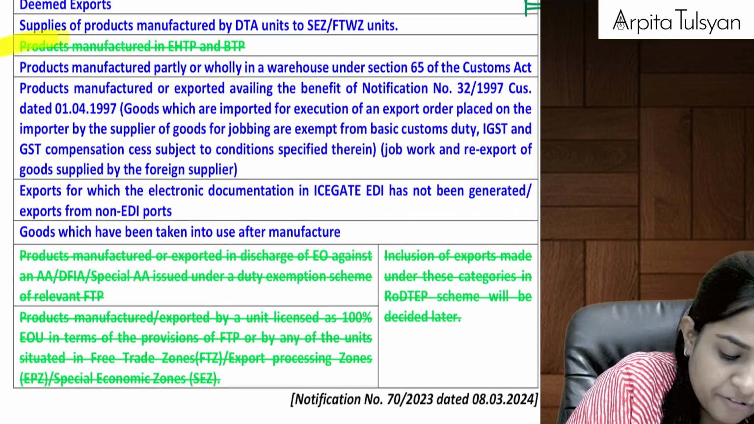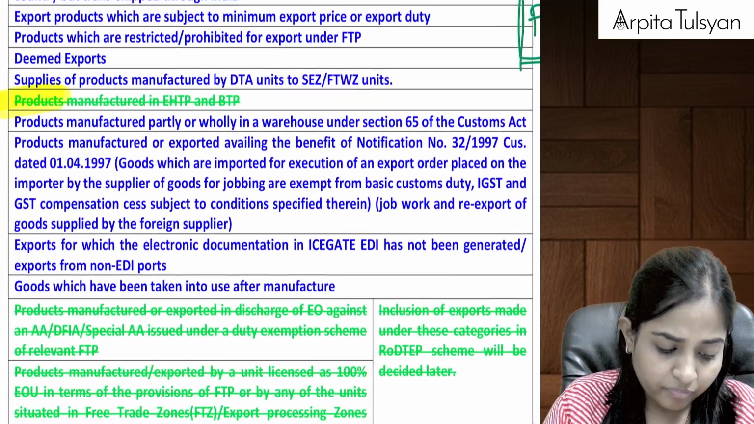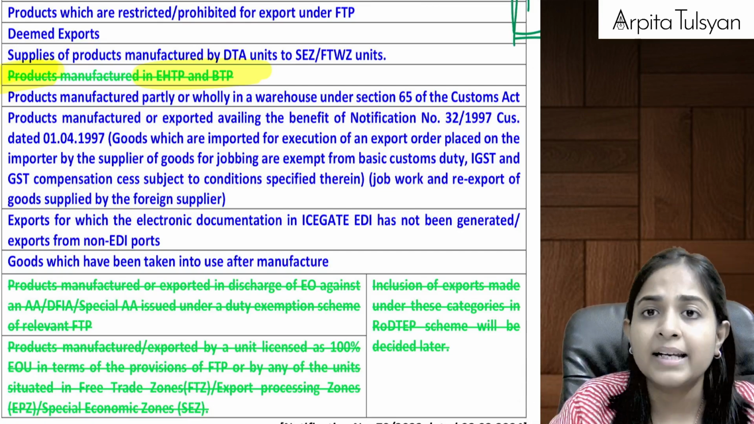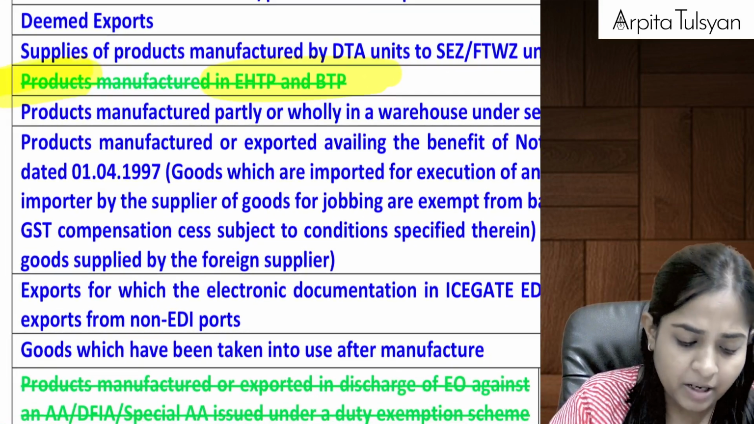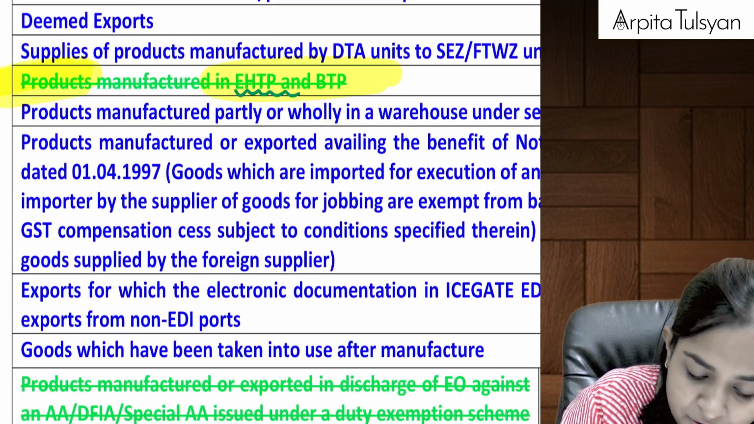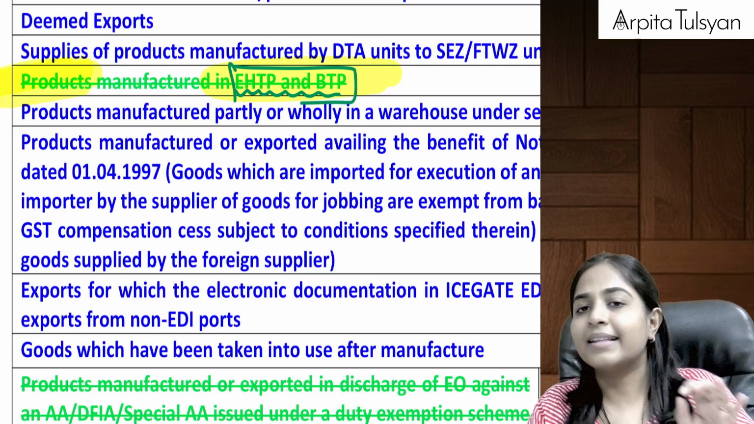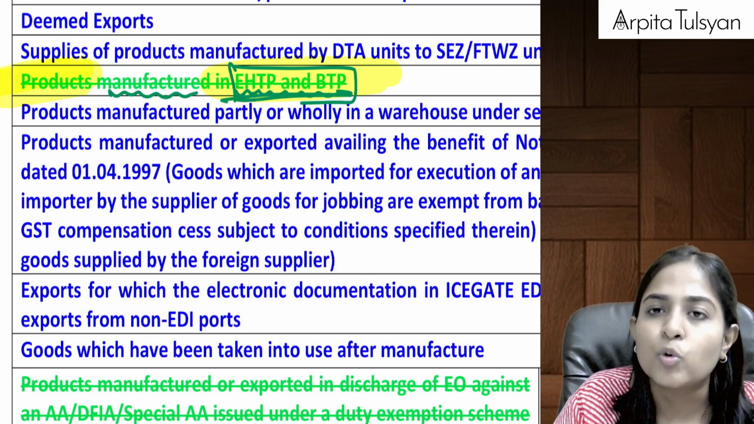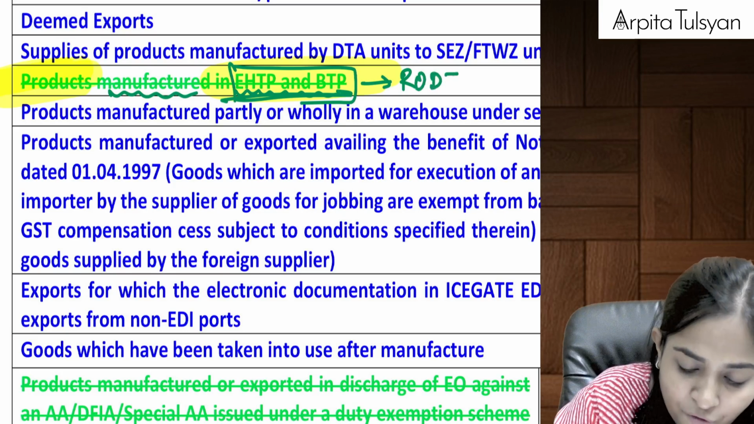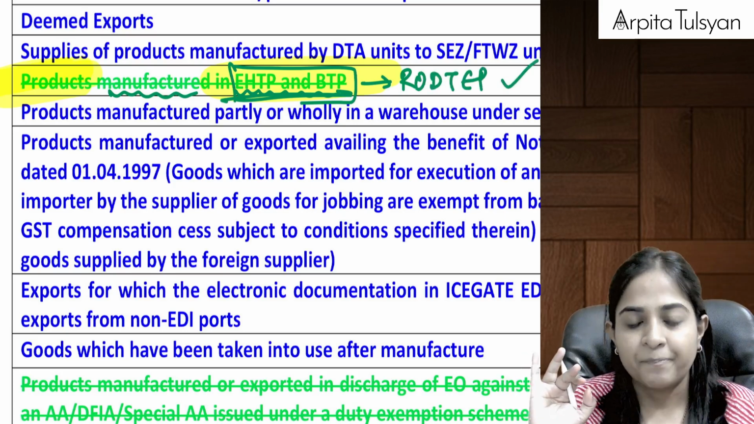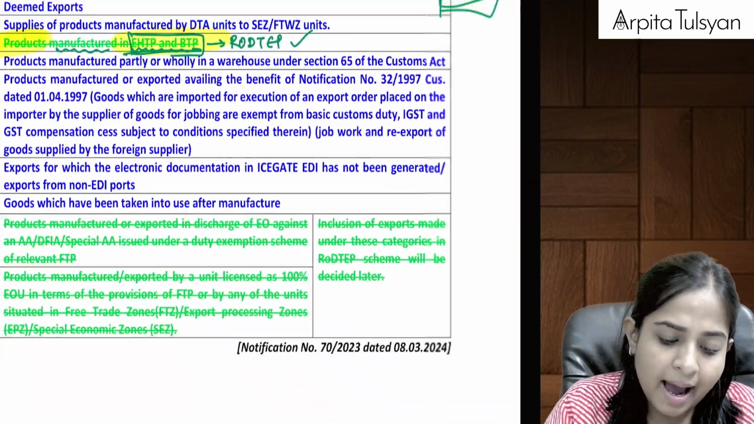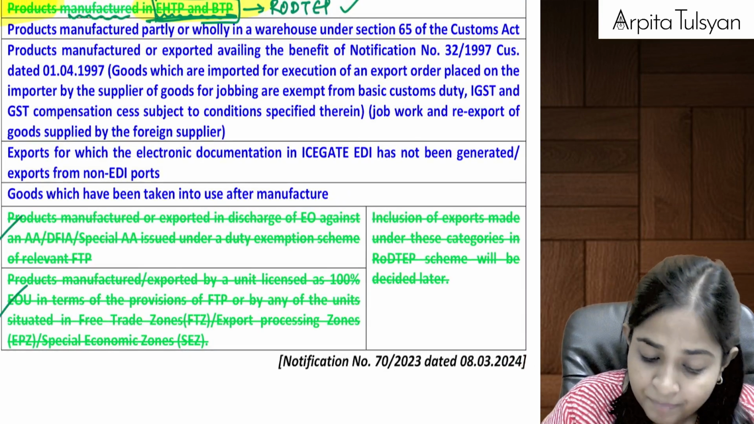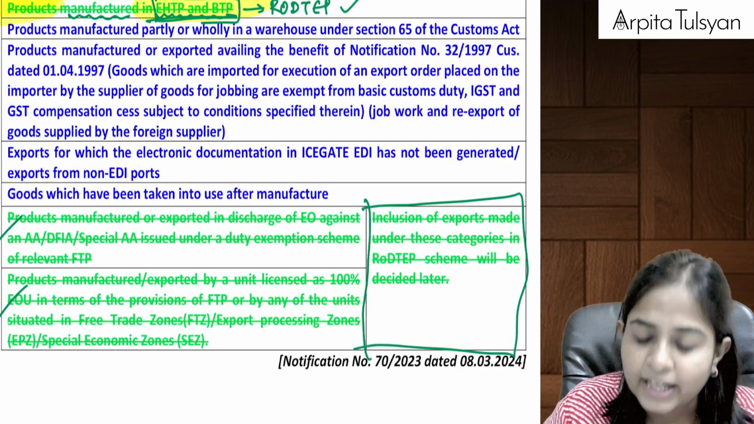First thing is this: products manufactured in Electronic Hardware Technology Park and BTP, Biotechnology Park. So if some products are manufactured in these areas, earlier they were not eligible for the RoDTEP scheme, but now if they are manufacturing anything in these zones, then they will be eligible for the benefit of the RoDTEP scheme from now onwards. And then at the end of the table, there were two more categories whose decision was yet to be taken.